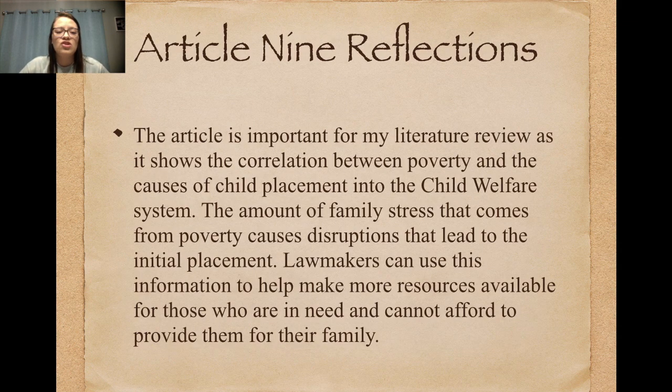In this article, it shows the correlation between poverty and the causes of child placement into the child welfare system. The amount of family stress that comes from poverty causes disruptions that lead to the initial placement. Lawmakers can use this information to help make more resources available to those who are in need and cannot afford to provide them for their family.